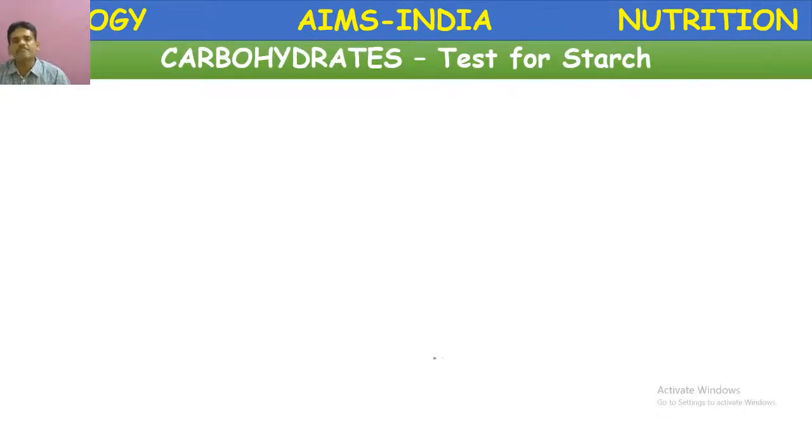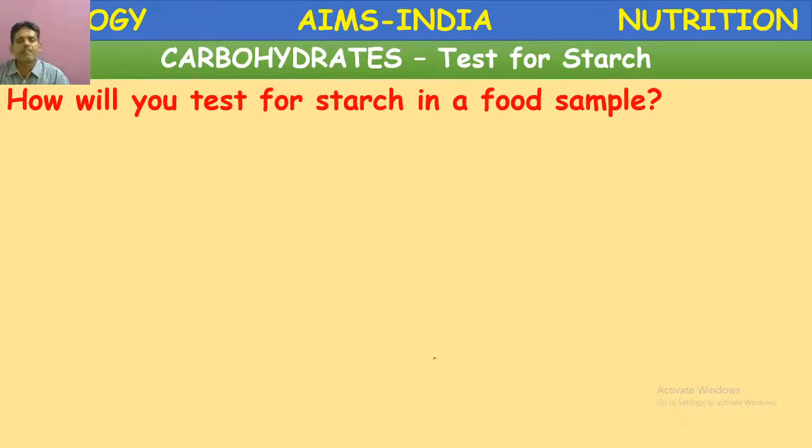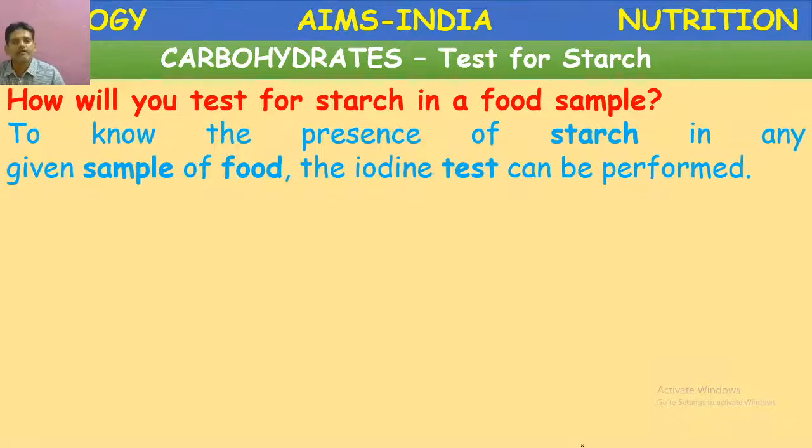So let us go for the next important topic: how to identify the carbohydrates. This experiment you can also conduct in the school laboratory. A simple test to test the presence of carbohydrates. How will you test the presence of starch in a given food sample?